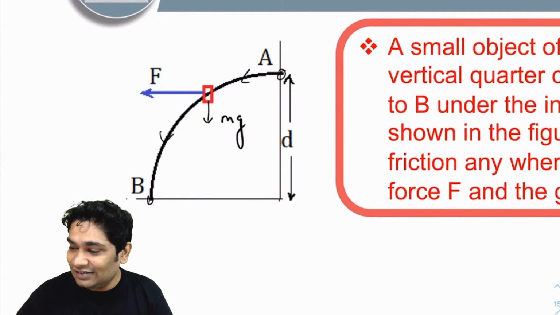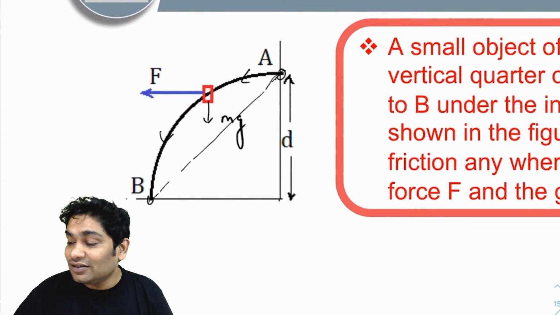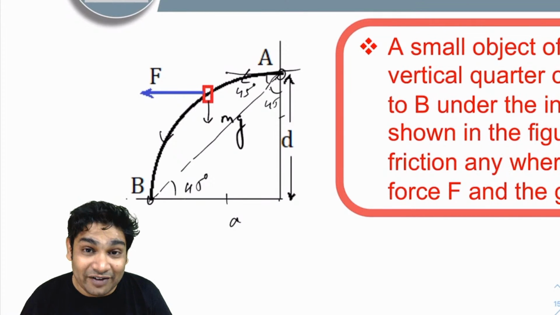What is the angle? That's your displacement. So of course, since this is D, this will also be D. This will be 45. So this is also 45 and this is also 45. So what is the angle between force and displacement? It is 45 degrees. No, not 90, 45.